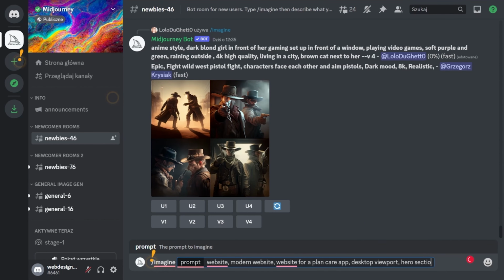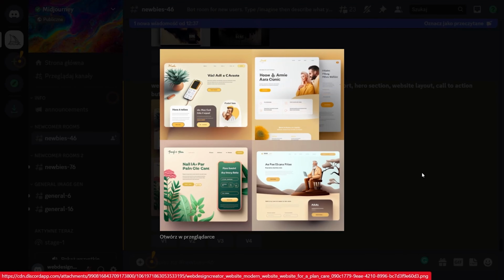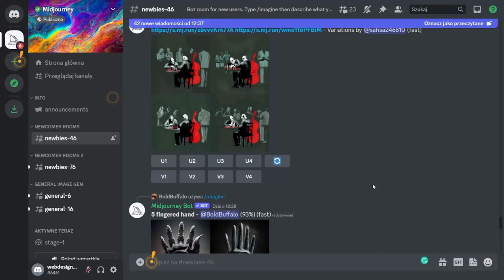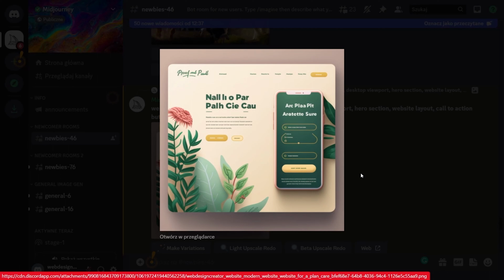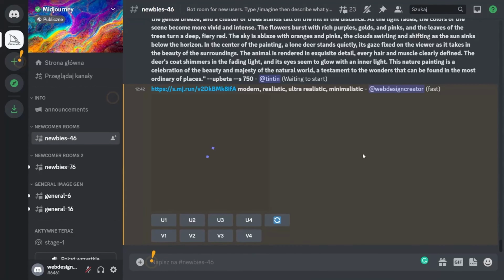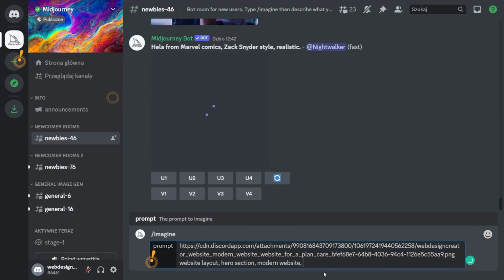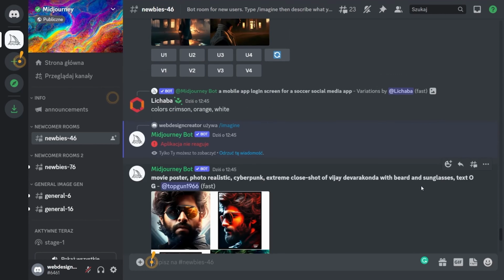So I've started to try it out and type in, at first, once again, the general idea, like website layout, website for a plant care app, simple website, UI, UX, all that stuff. I just wanted to get inspired, and I wanted Midjourney to give me some idea how the website can look like. Like, help me with the layout, help me with coming up with the idea. Basically, after you type in your first prompt, you have to wait. Midjourney is lots of waiting. You have to be patient because it takes some time to generate all the images.